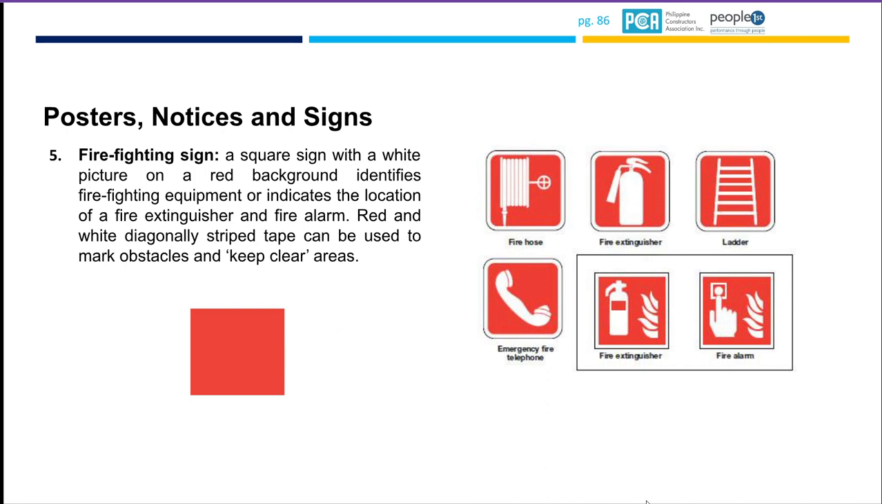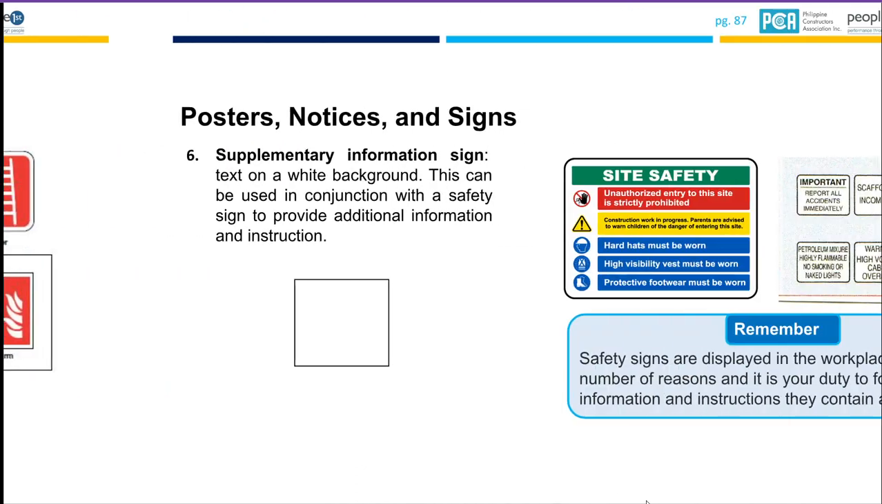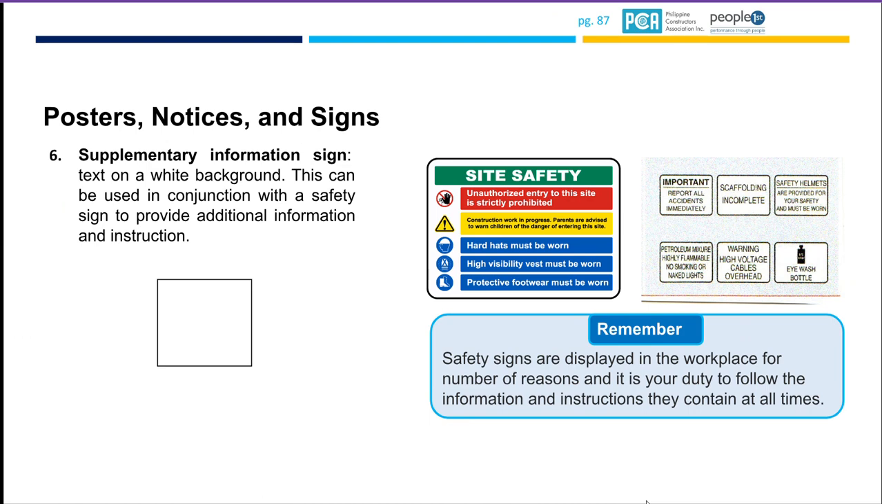Posters and notices. This is what we call the fire hose. This is the fire extinguisher. We have the ladder in this area. This is the emergency fire telephone. And poster, notice, and sign: these are supplementary information. Text on a white background can be used in conjunction with the safety sign to provide additional information.